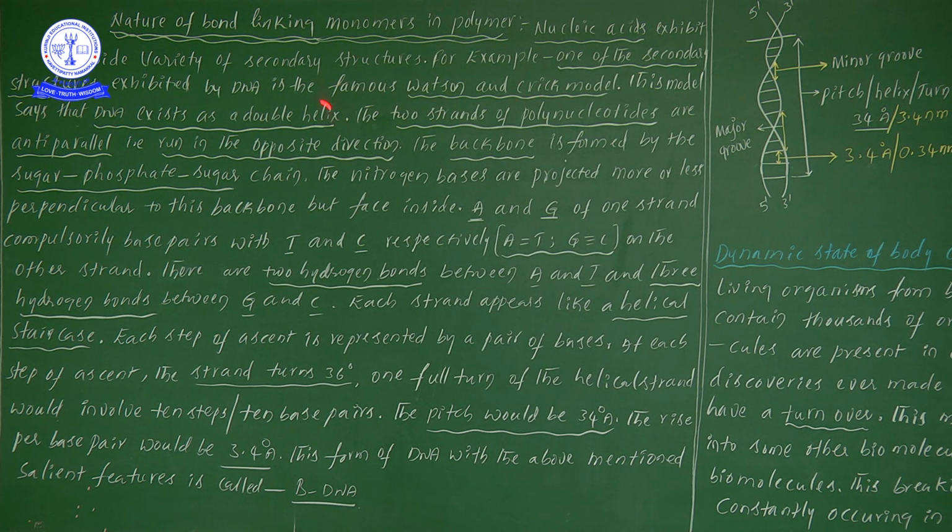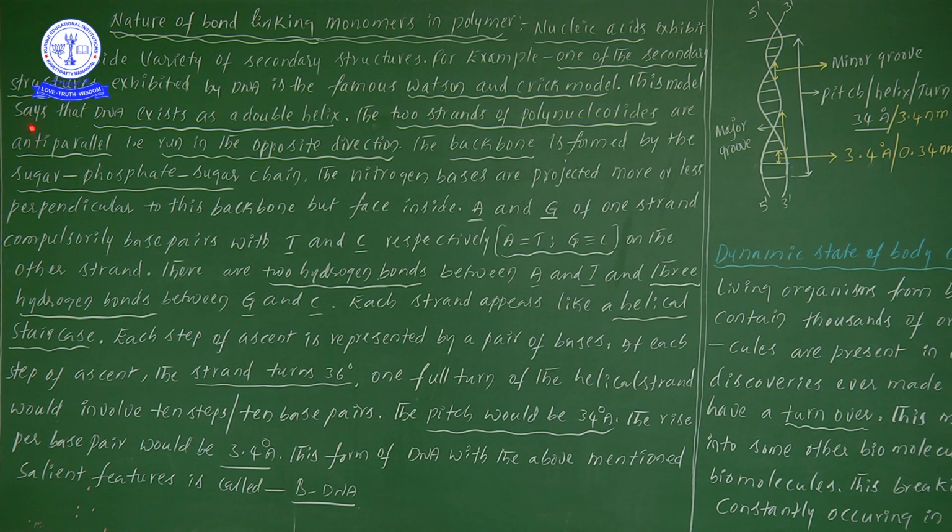This one is very famous. I think we have studied it even in 9th and 10th standard. Here one structure has also been drawn, so you can see that particular structure. That is one of the secondary structures of DNA. There are two types of nucleic acids: one is DNA and the other is RNA. One of the famous DNA structures is the double helical structure proposed by the Watson and Crick's model.